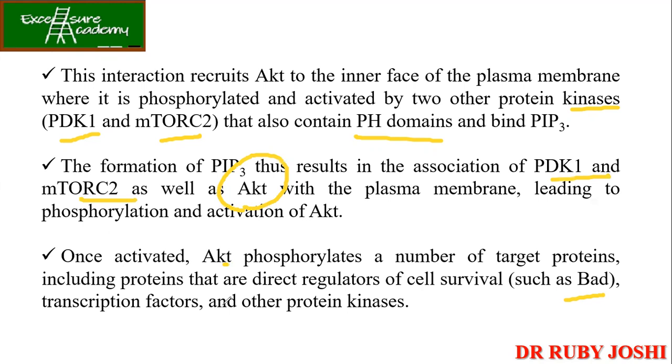तो जैसे हमने मैप काइनेज में भी देखा कि आपका जी प्रोटीन एक्टिवेट होता है, फिर वो RAS एक्टिवेट करता है, फिर वो RAF करता है, MEK, ERK, and then finally ERK is activating the other target proteins of the transcription factors. In the same way, in this pathway also, your PIP3 is binding to the PDK1 and mTOR, finally activating AKT.